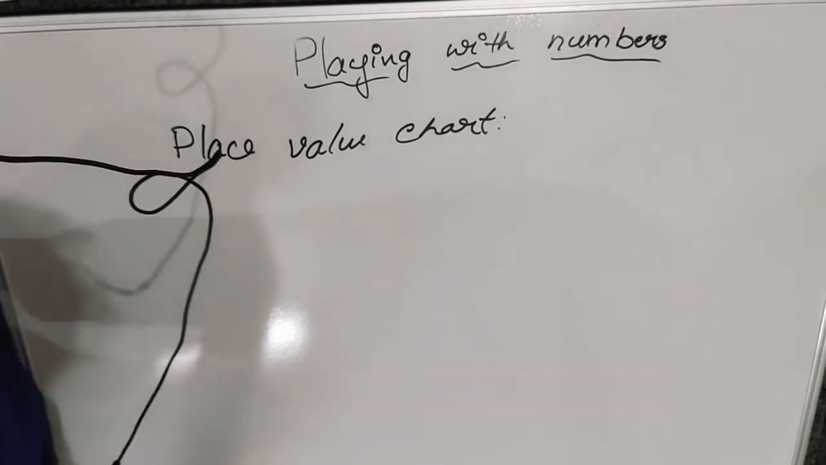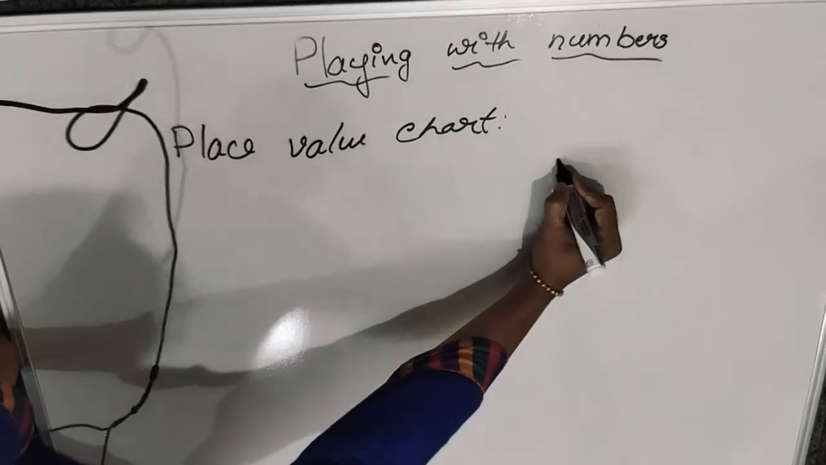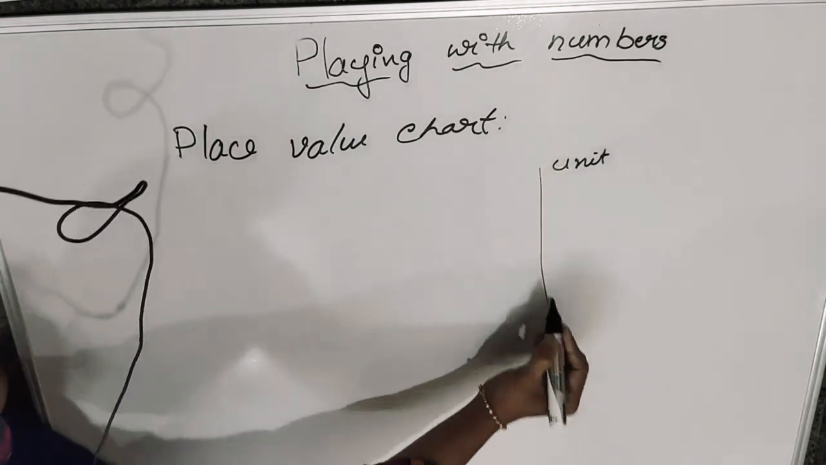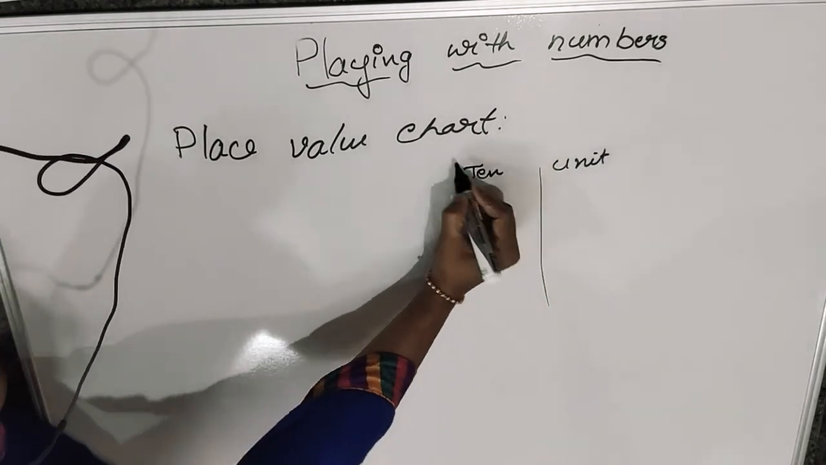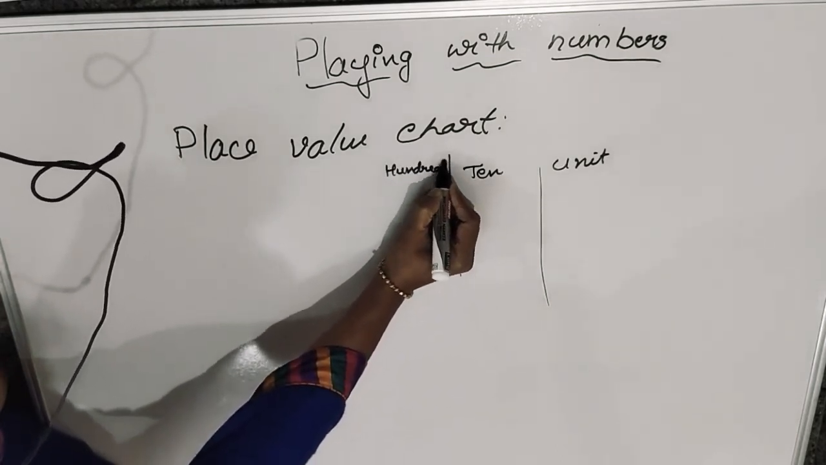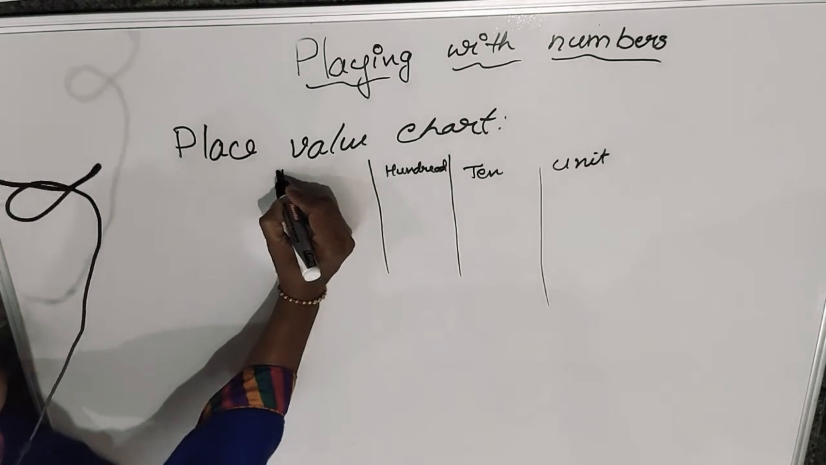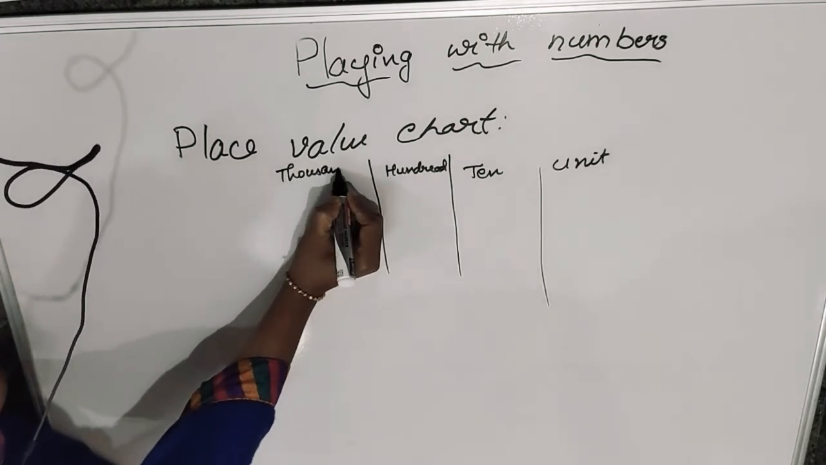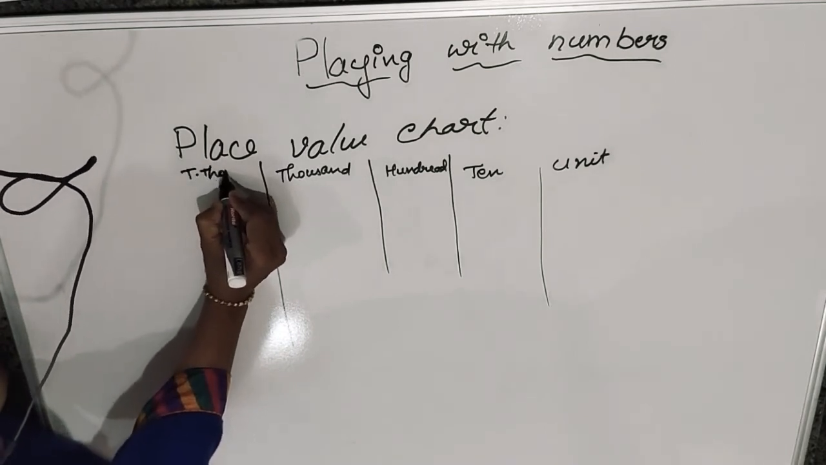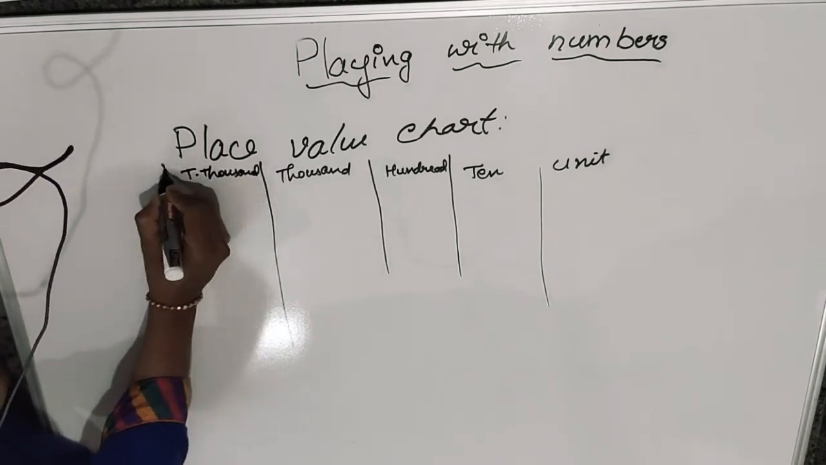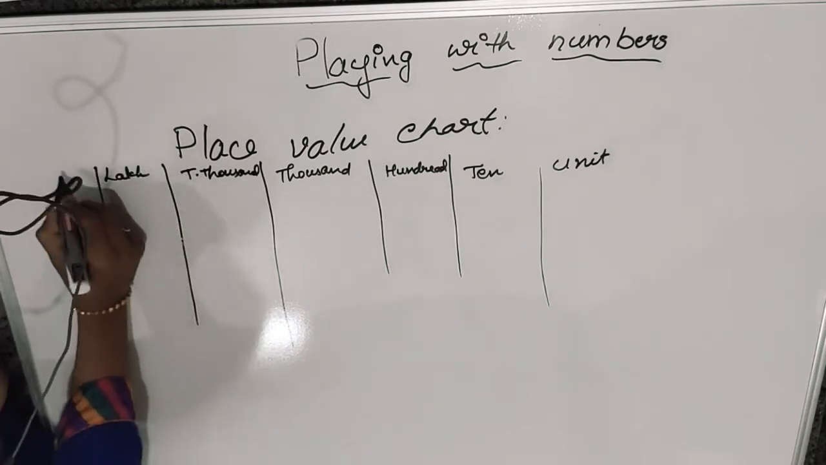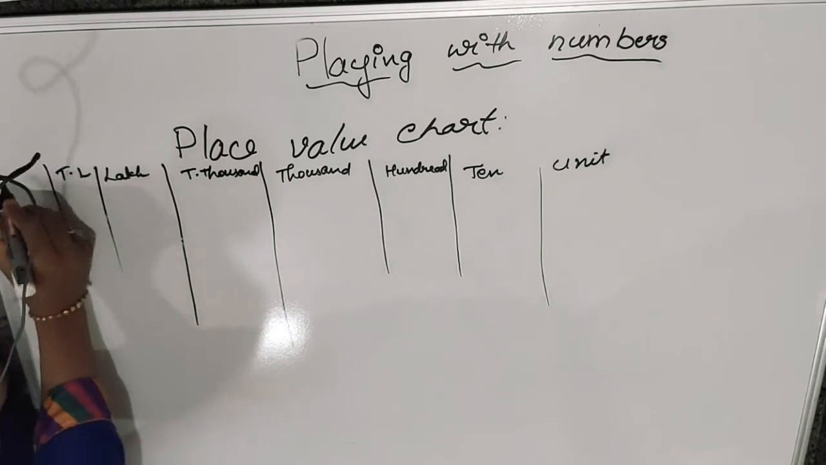Okay, first place, which one? The first place is unit. Next one is 10. Next one is 100. Next one is 1000. Next one is 10,000. Next one is lakh. Next is 10 lakh. Next one is crore.